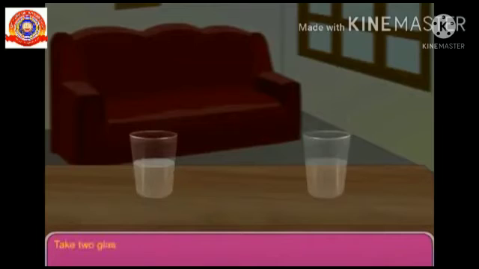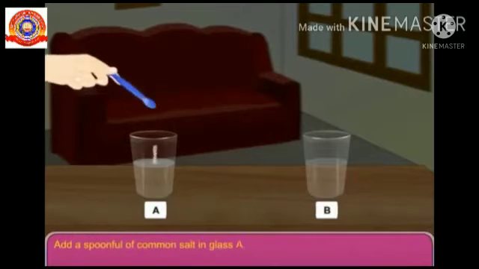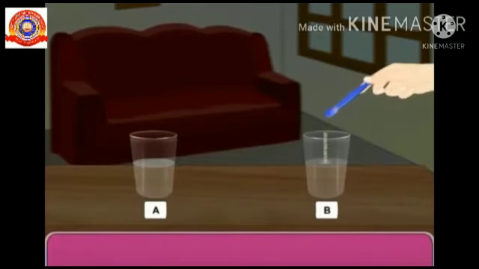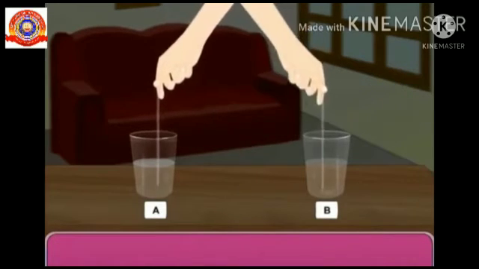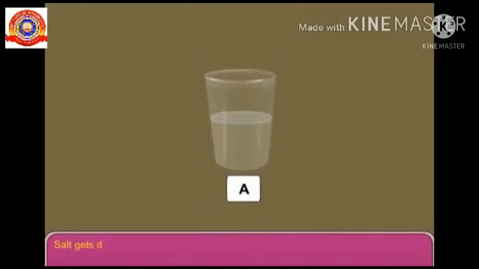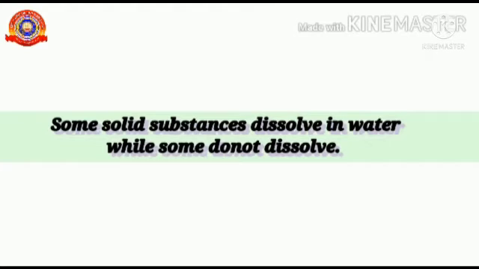Take 2 glasses. Mark them as A and B. Fill each of them about half with water. Add a spoonful of common salt in glass A. Add a spoonful of sand in glass B. Stir the water in both the glasses. What do you observe? Sand settles down at the bottom of glass B. Salt gets dissolved in glass A. This shows that some solid substances dissolve in water while some do not dissolve.